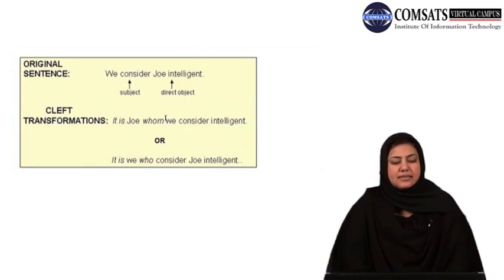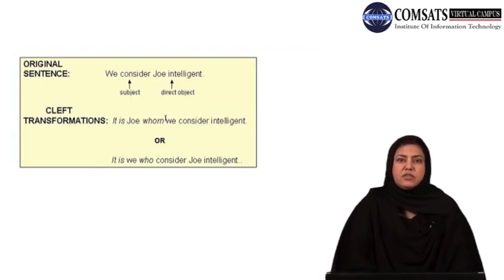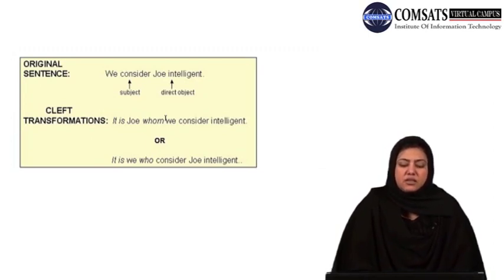Now look at this sentence. We consider Joe intelligent. This is one of the original sentences that we have been using repeatedly for different examples. Again, I am using the same sentence. So if your sentence is we consider Joe intelligent and you want to have a cleft transformation, what you can do is, it is Joe whom we consider intelligent, or it is we who consider Joe intelligent.